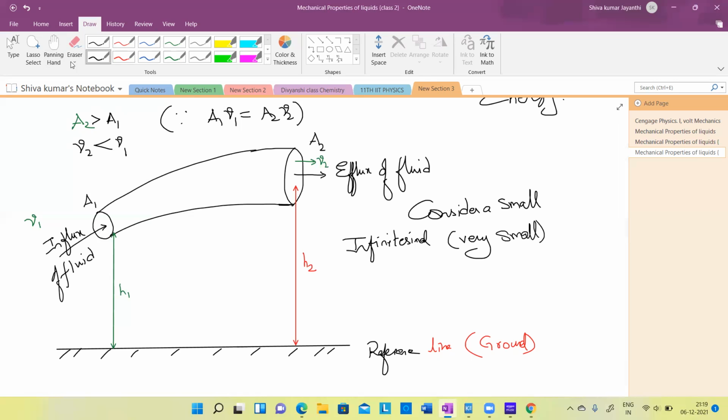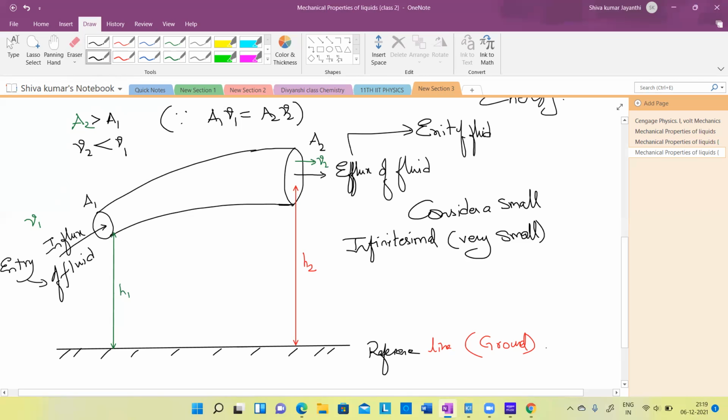Infinitesimal, so very small element, which is a little bit uniform over that little range. So what is influx and efflux? Influx means entry of fluid. Efflux means coming out, exit of fluid. And influx means entry of fluid. That is called influx, efflux.